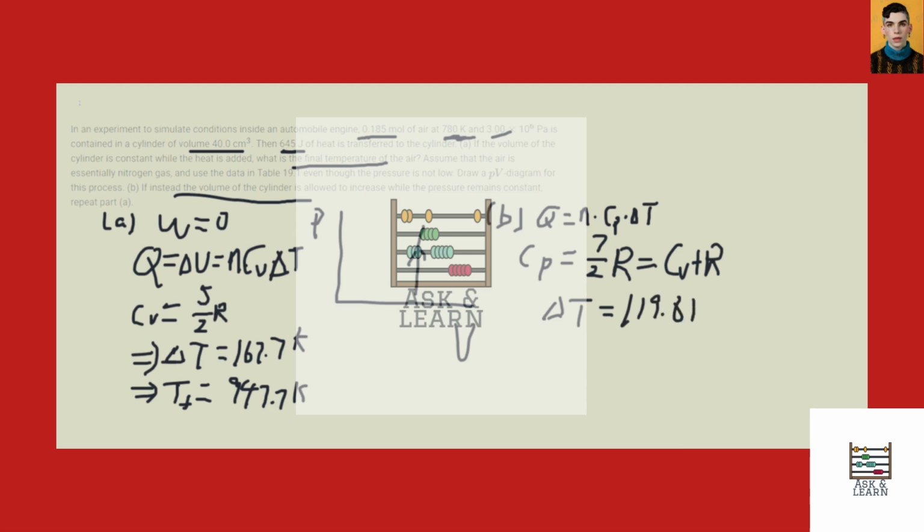119.8 Kelvin. So we obtain Tf equal to the initial temperature plus this delta T, equal to 899.8 Kelvin. And this is the PV diagram. P, V, it's simply a horizontal line, just in this direction. Okay.